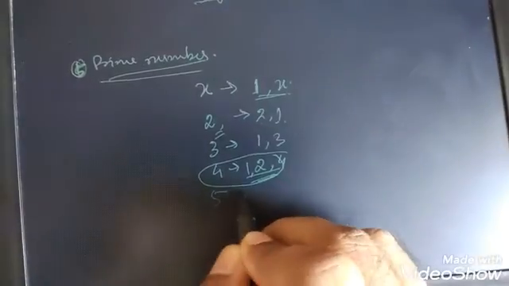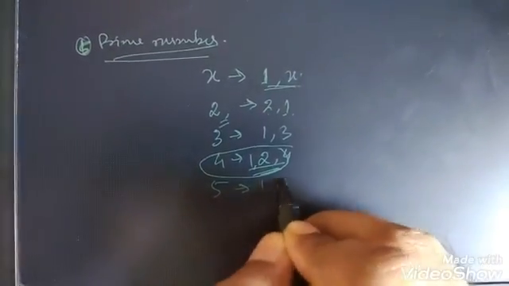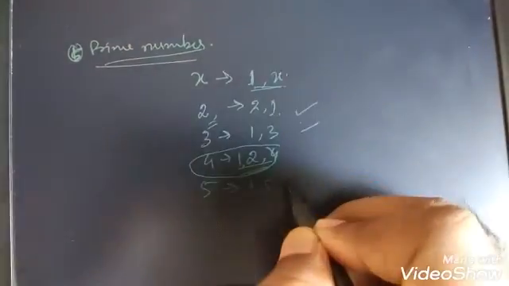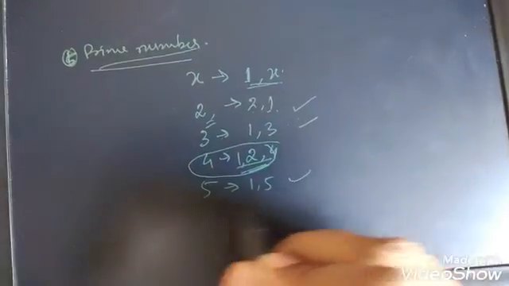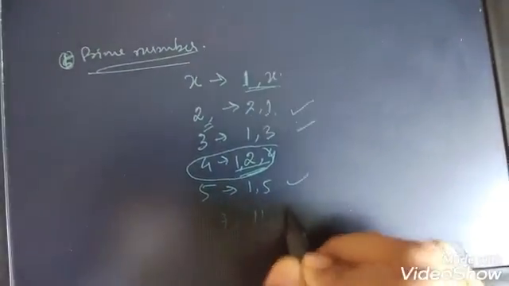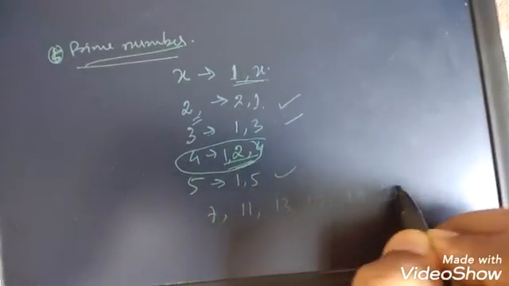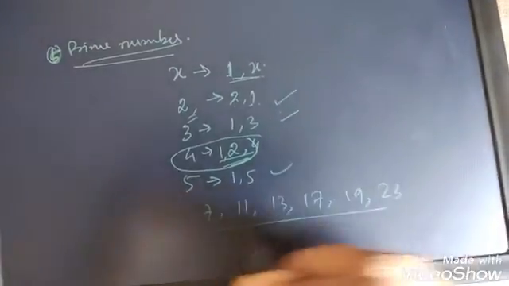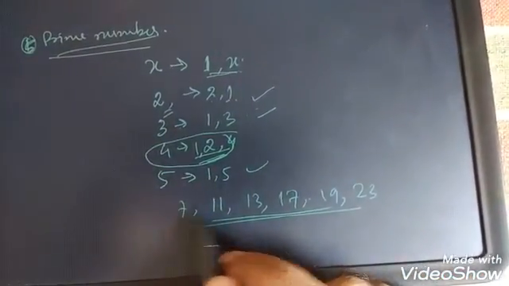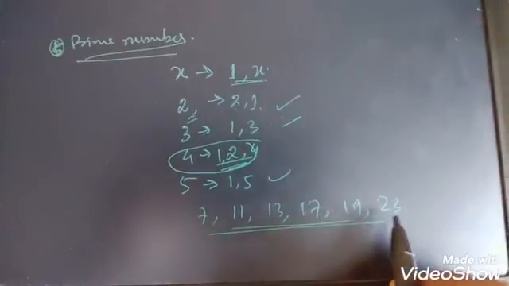Next, 5. The numbers that can divide 5 are 1 and 5 only. So 2, 3, 5 are prime numbers. Similarly, we have 7, then 11, 13, 17, 19, 23. You can try any other number; nothing other than 1 and the number itself can divide those numbers.